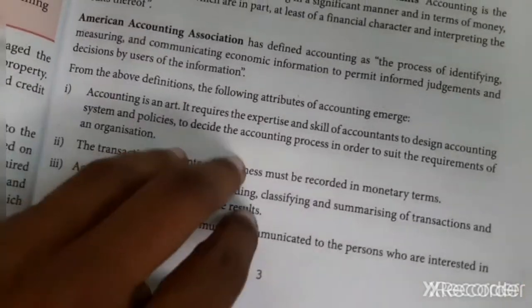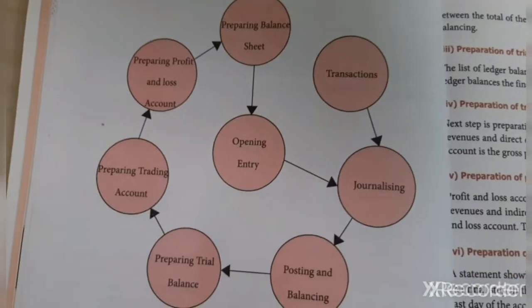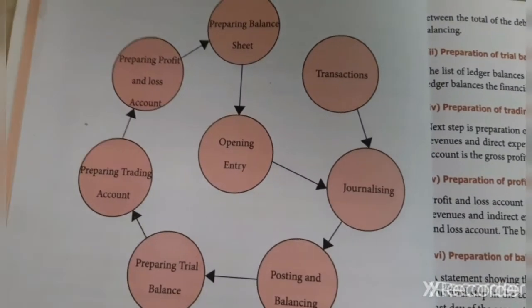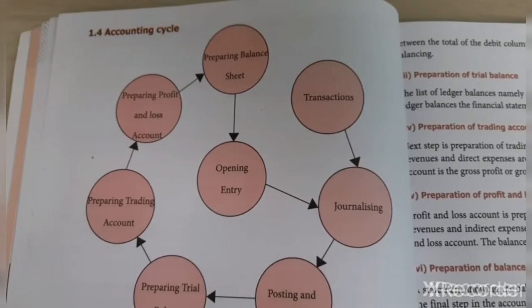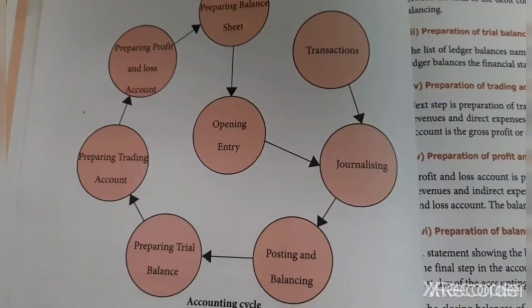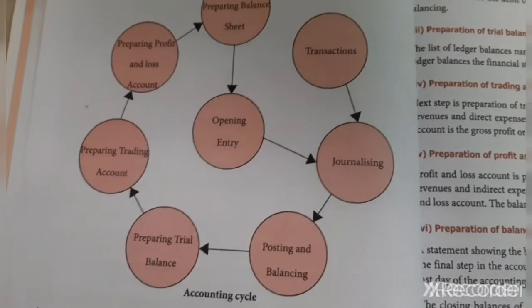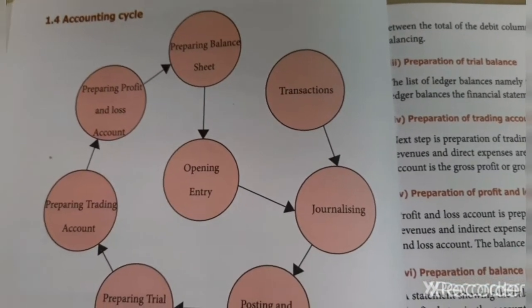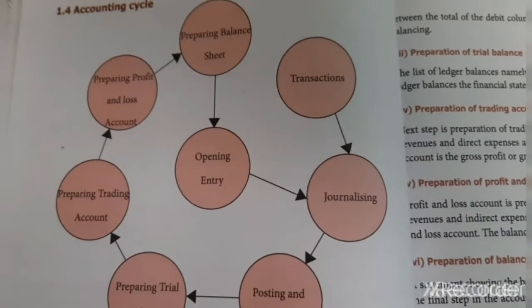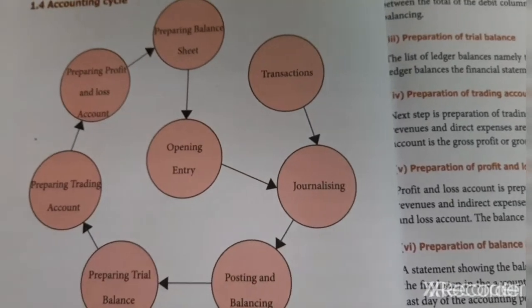Okay, next we'll move on to the accounting cycle. In the accounting cycle, first is the opening entry. Next is transaction, journalizing, posting and balancing, and preparing the trial balance. After that we'll prepare the trading account, then the profit and loss account, and the last one is the preparing of the balance sheet. So these are the steps involved in the accounting process. Step by step only we'll do that.